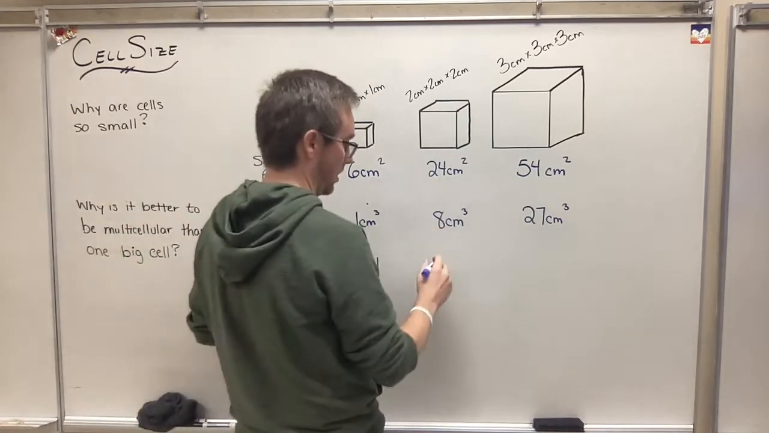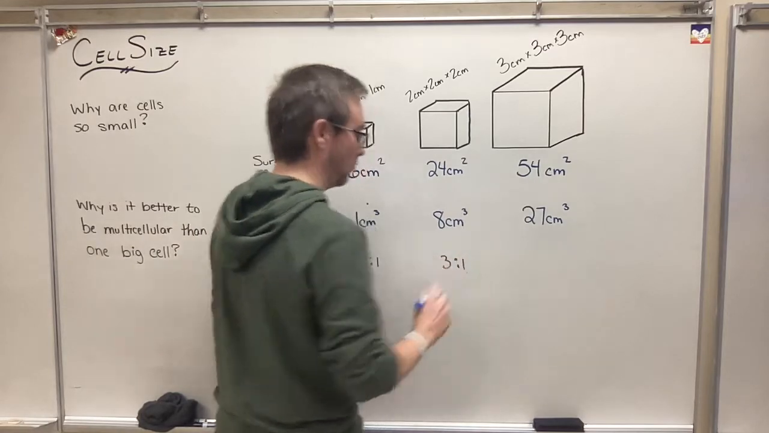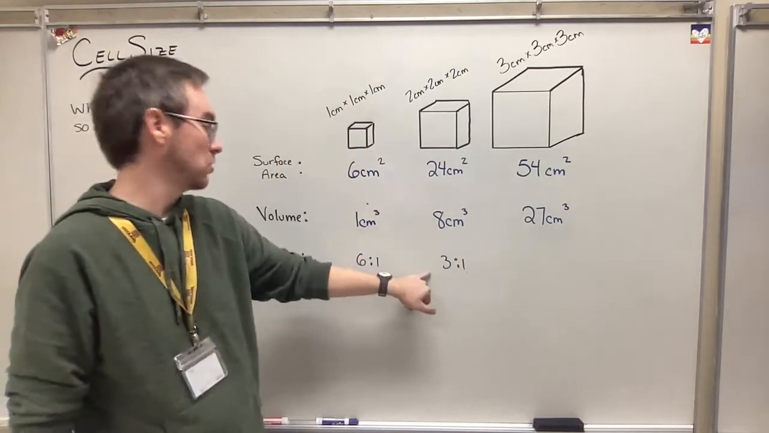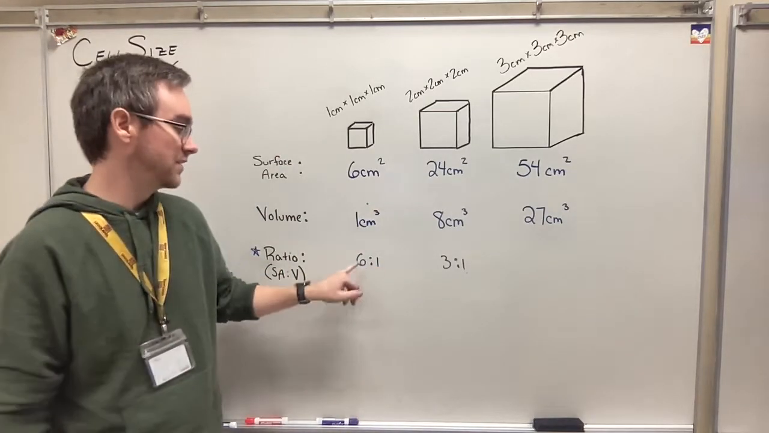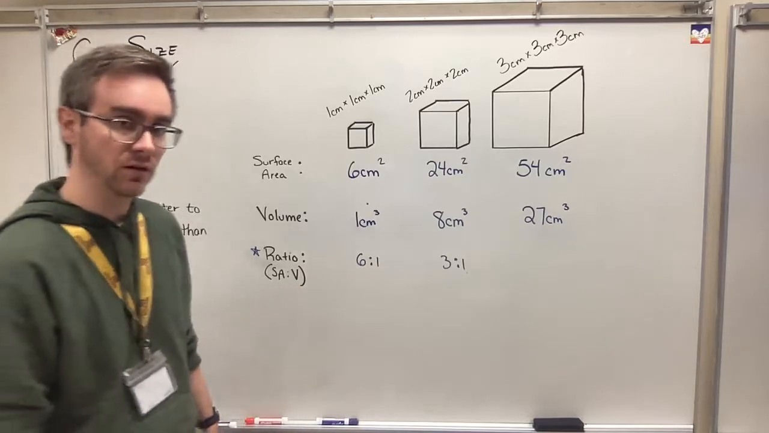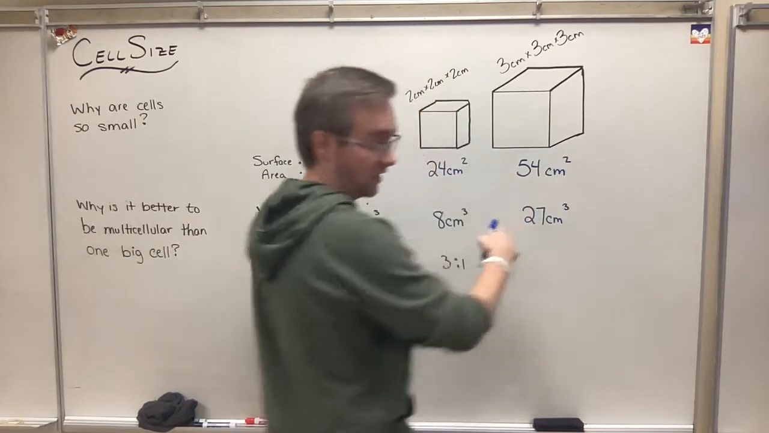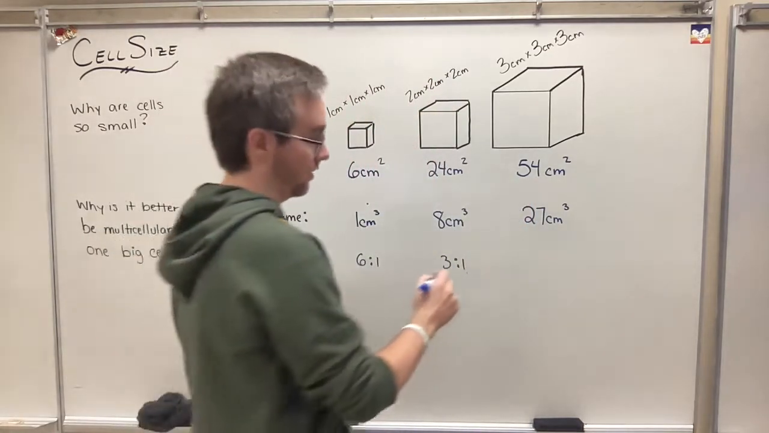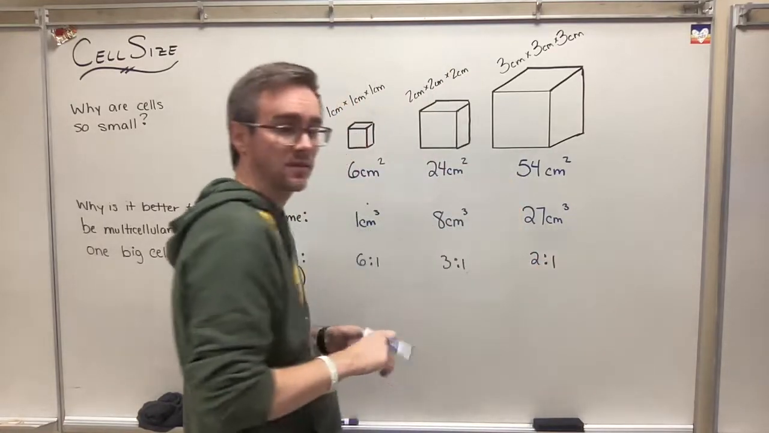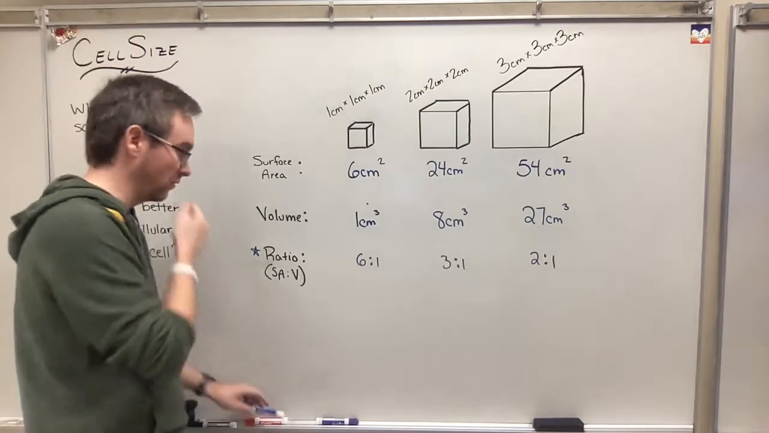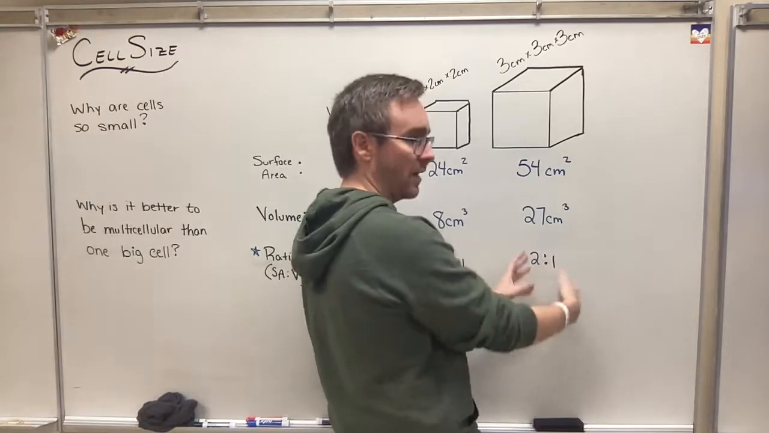This one is a ratio of 24 to 8, or 3 to 1. The surface area is 3 times larger than the volume, while when it's small, the surface area, the outside, is 6 times larger than the volume, the inside. And this ratio right here is a 2 to 1 ratio, where the surface area is only twice as large. So the ratio is getting smaller, and when it's small, I have a lot of surface area per volume. Here, I have a smaller amount of surface area per volume.